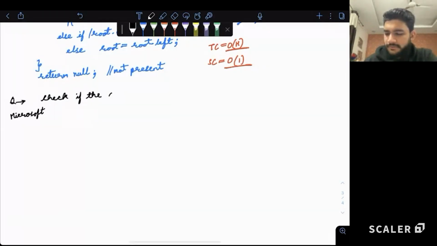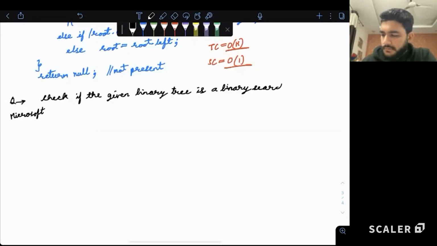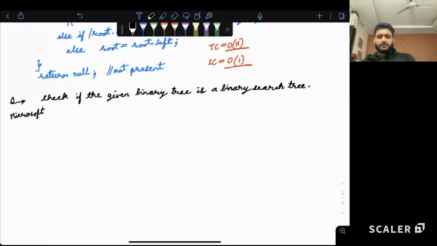Check if the given binary tree is a binary search tree. So all you have to do is check whether the given tree is a binary search tree or not. Now, please take 2-3 minutes and try to write the code of this on pen and paper if you have, or maybe on the laptop or computer, in another tab. You can use any online editor or IDE and then code there.